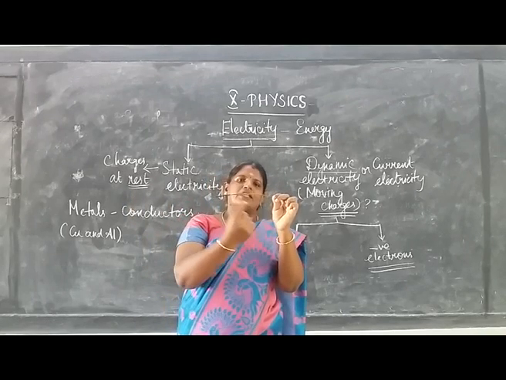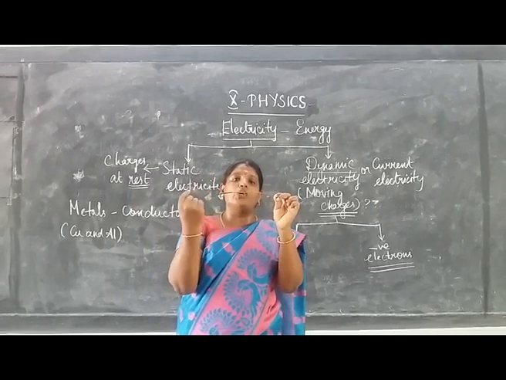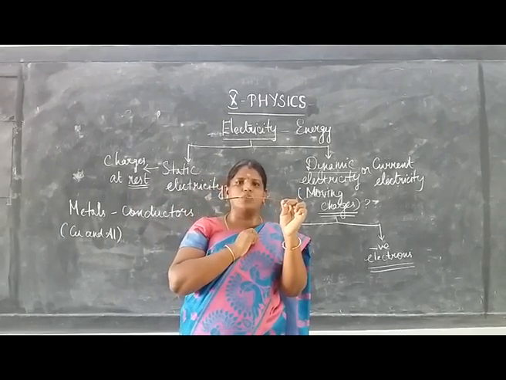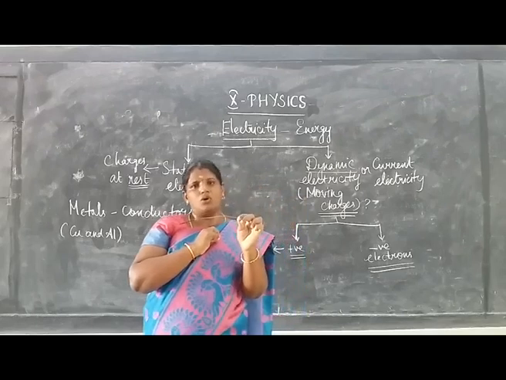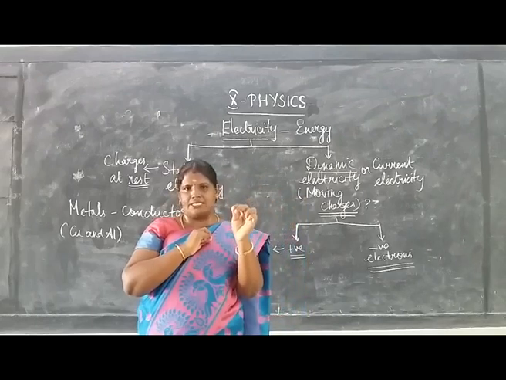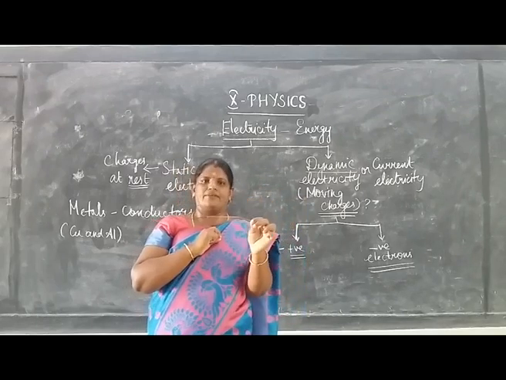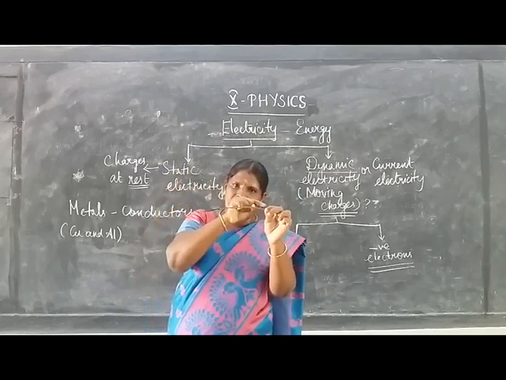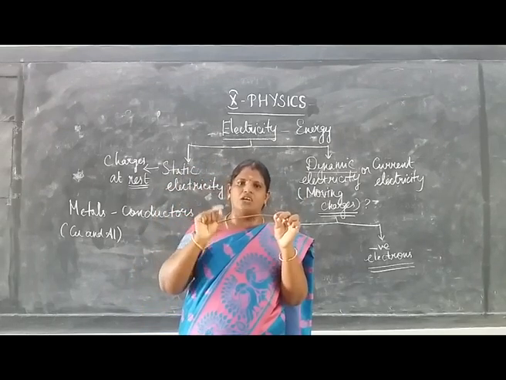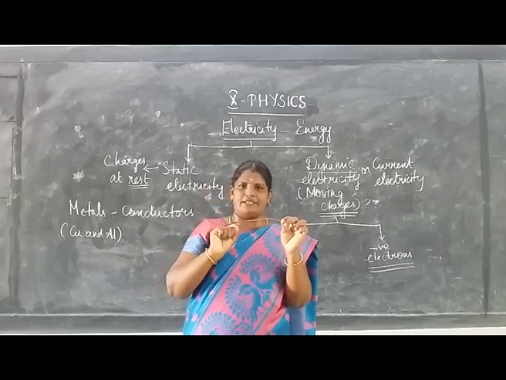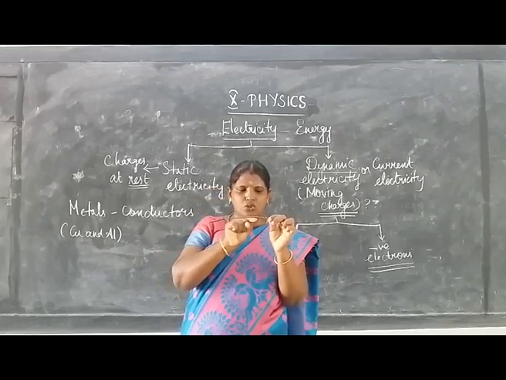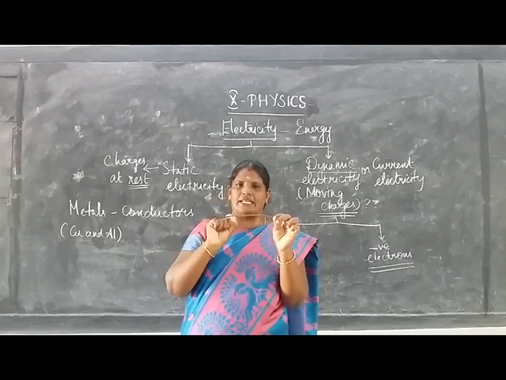Or we can say the electrons move unidirectionally. The motion of the charges in a conductor constitutes electric current.